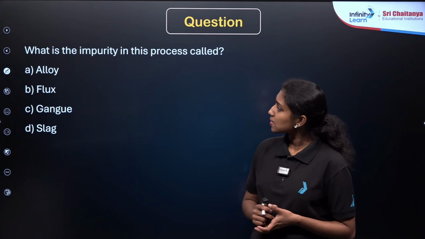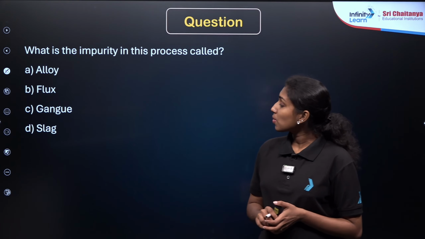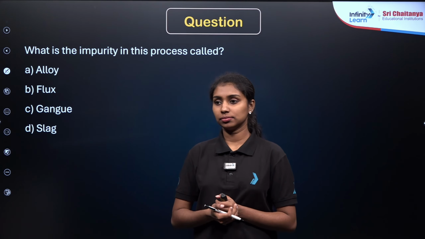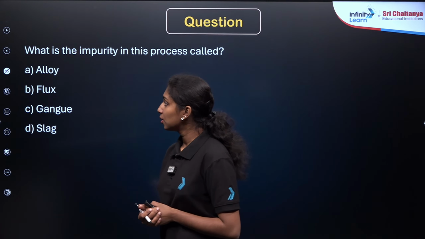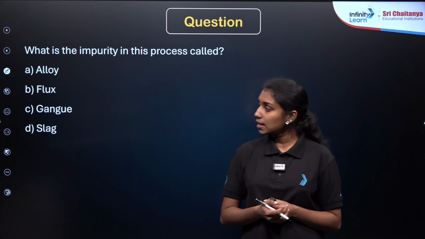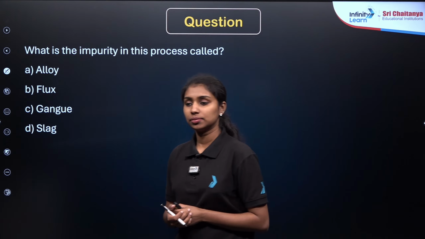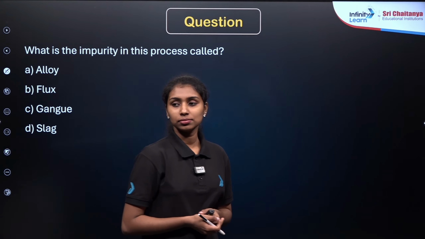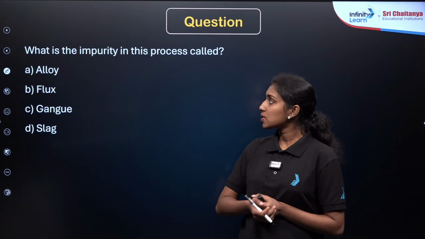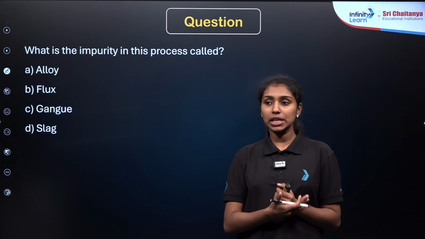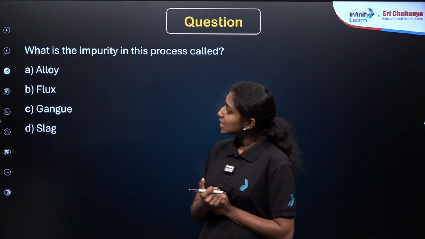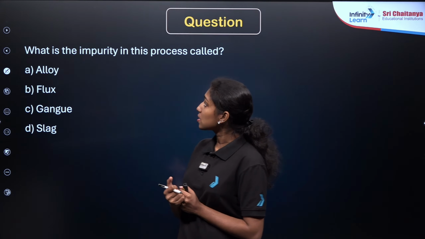Now we are moving to the next question. What is the impurity in this process called? So options are given here: alloy, flux, gangue and slag, right? There is a specified name for the impurities present in the ores or minerals when we are doing the concentration process. So what is the name for the impurity in that process?